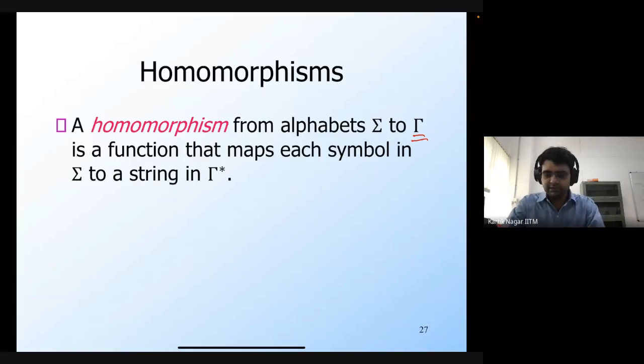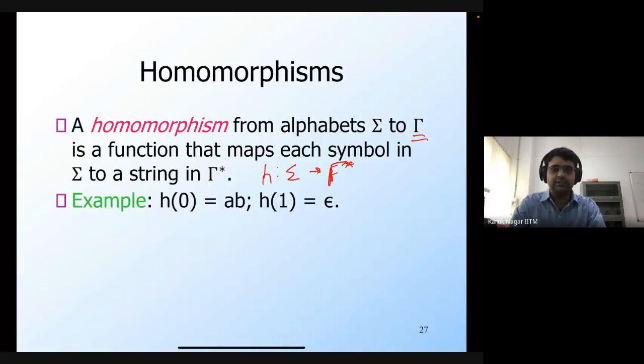A homomorphism from alphabet sigma to gamma is basically a function that maps each symbol in sigma to a string in gamma star. We will use the notation H for homomorphism. It's a function from sigma to gamma star. It's basically going to associate a string in gamma star with every symbol in sigma.